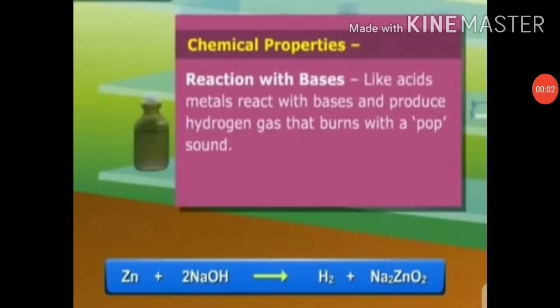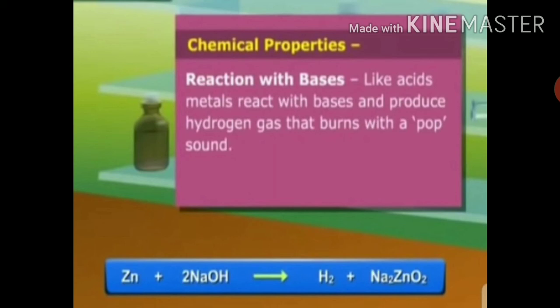So students, we can demonstrate the formation of hydrogen gas in the reaction of aluminium metal with sodium hydroxide. What we have to do? We have to take 5 ml of freshly prepared sodium hydroxide solution in a boiling tube. Drop a piece of aluminium foil in the sodium hydroxide solution and heat the boiling tube over a burner.